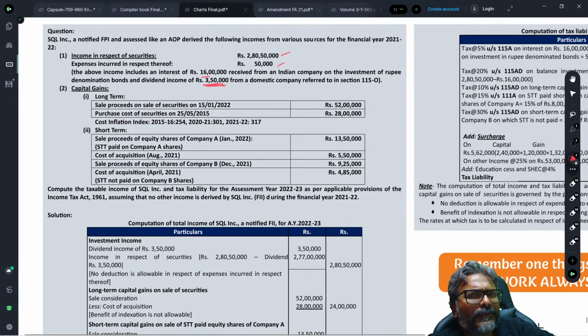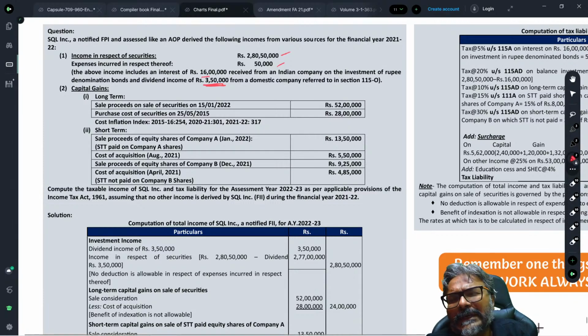My question to all of you therefore is this: whether the expenditure of 50,000 will be reduced? This is not your capital gains calculation where you reduce your expenses on transfer.